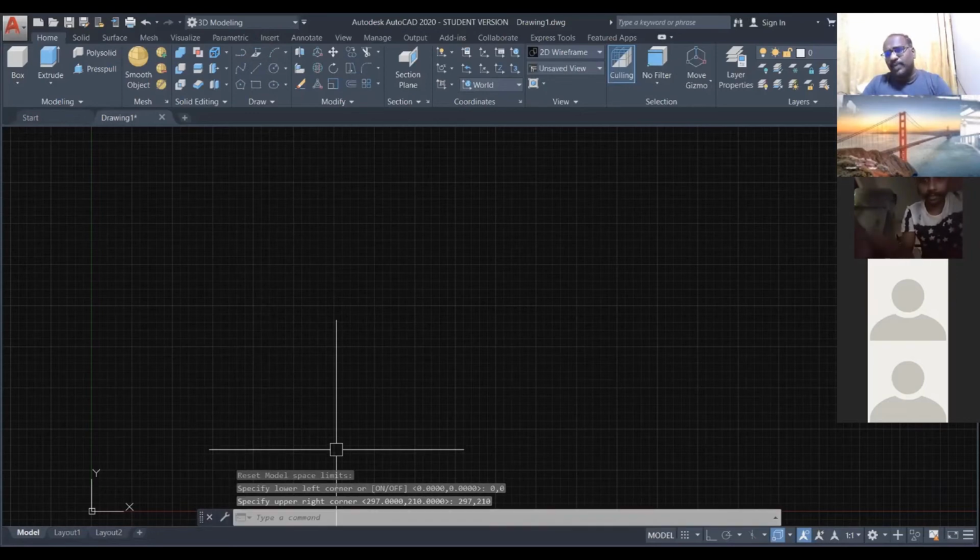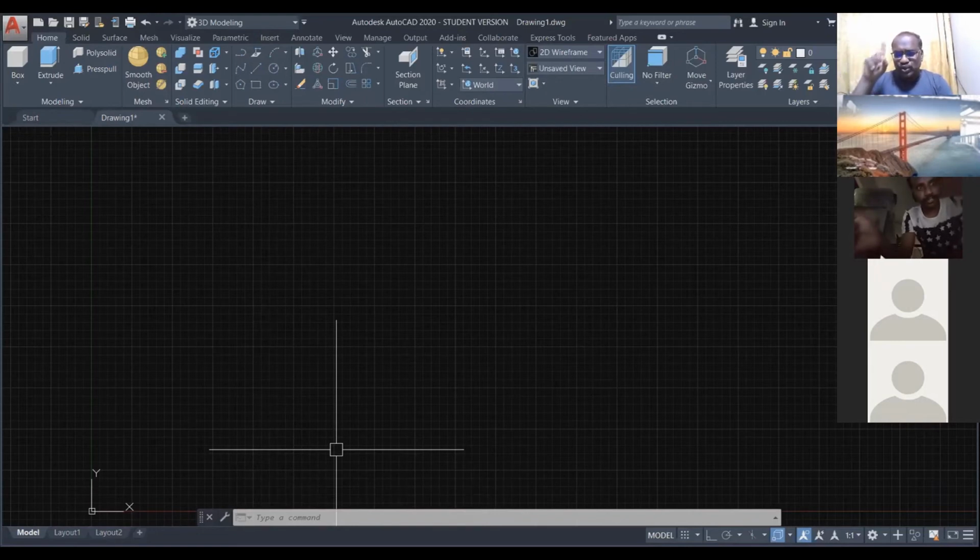So already the paper was decided and fixed. After that, the second command is zoom.